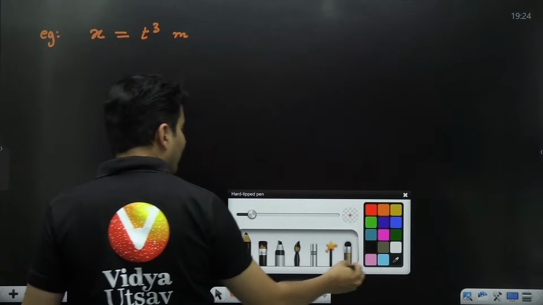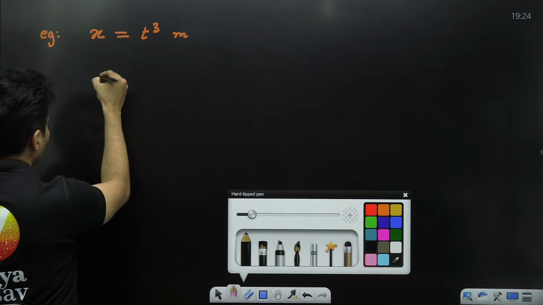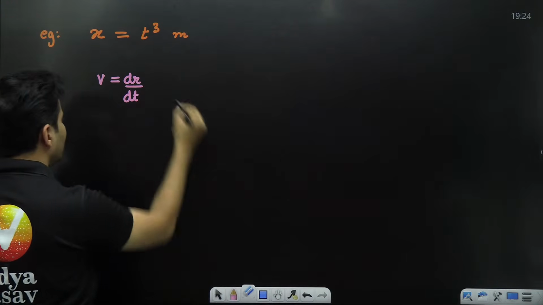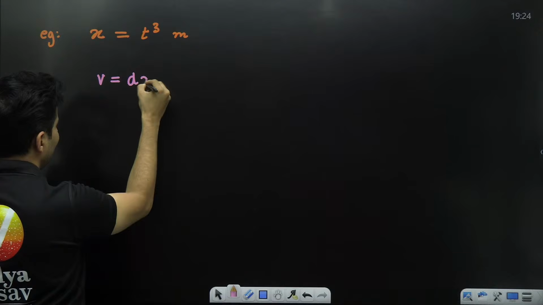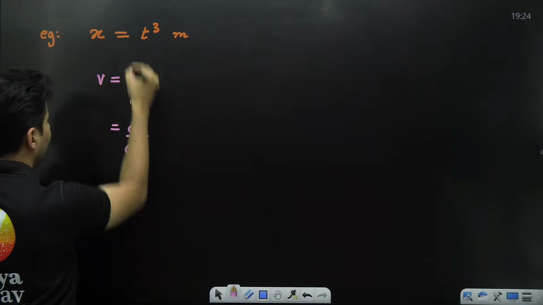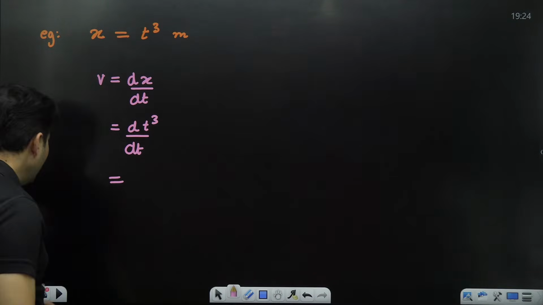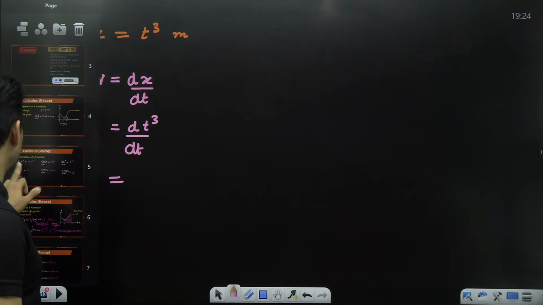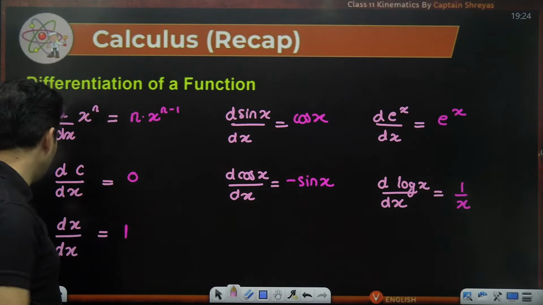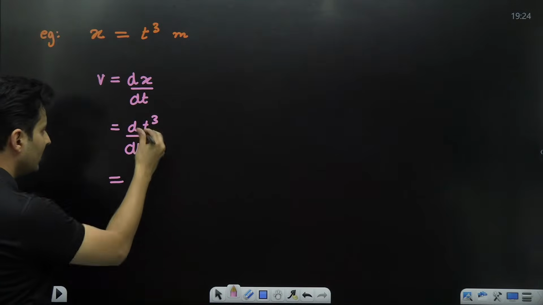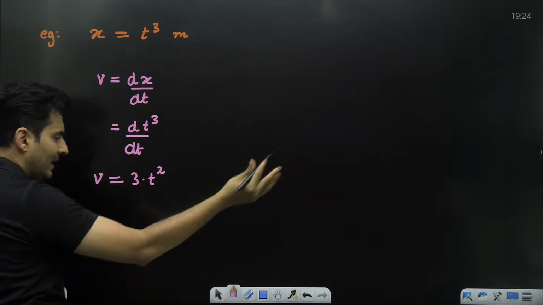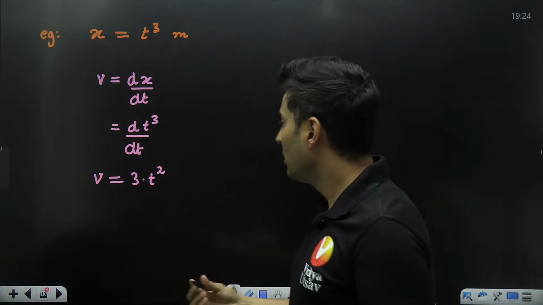So with this, we can easily figure out what is the velocity. How? We just told velocity is the rate of change of position. Here my position is along the x-axis, so I will just use x with respect to time. So I have to take the derivative of t raised to 3. For this kind of function, the power comes outside and is reduced by 1. So 3 will come outside and the power will reduce by 1. So this is the velocity. Now I know v is 3t square.